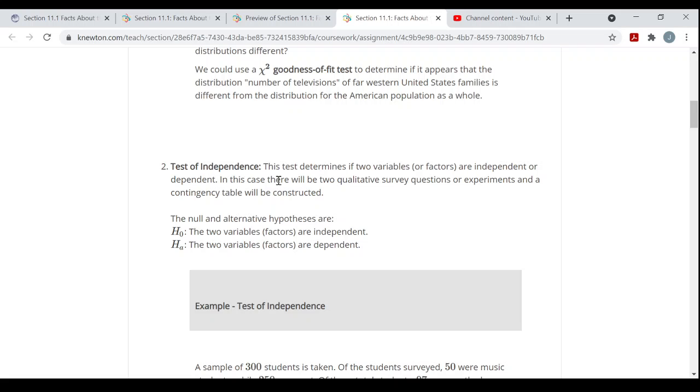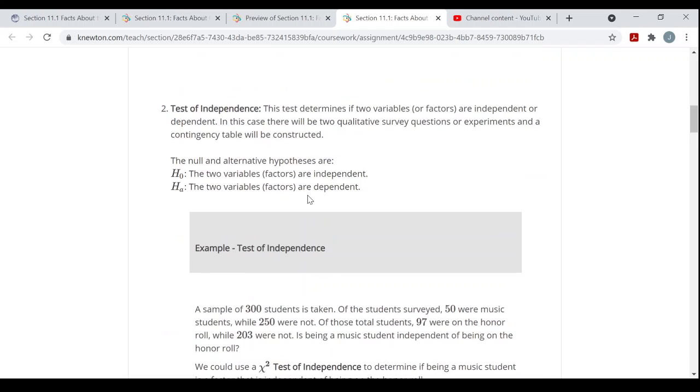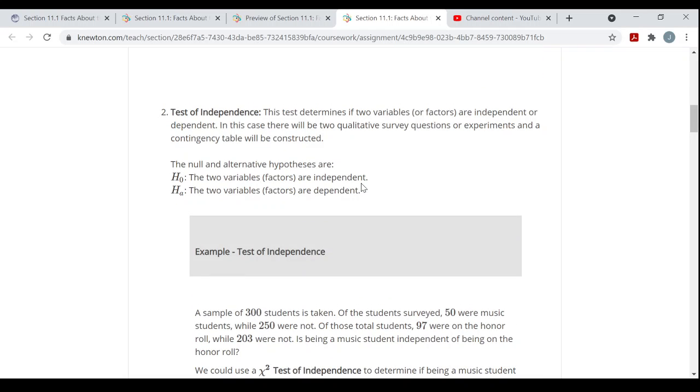In this case, there will be two qualitative survey questions or experiments, and a contingency table will be constructed. We'll see examples of contingency tables. You've seen them already back when we were talking about probability and conditional probability. So you've seen contingency tables, it's just been a while.